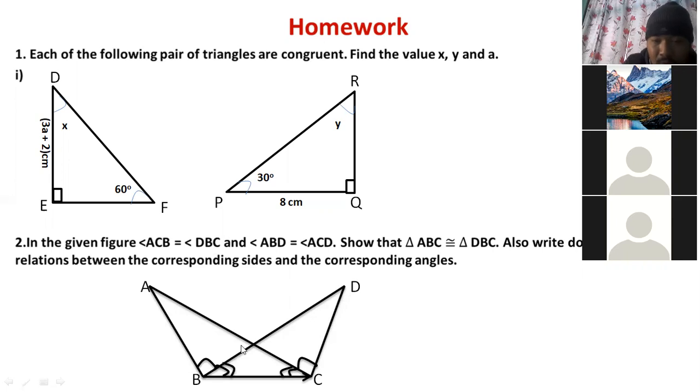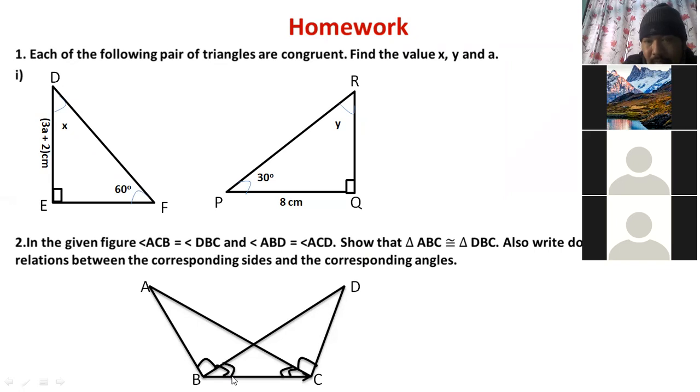But what I suggest you: which angles are given equal, write only their opposite corresponding side, okay? No need to write the remaining sides. Now which sides are given equal, their opposite angles will be the corresponding angles. Write them only. Which sides are given equal, their opposite angles only you write as corresponding angle, okay? Are you clear about these questions, children? Yes, sir, clear. If you have any confusion, you can ask.